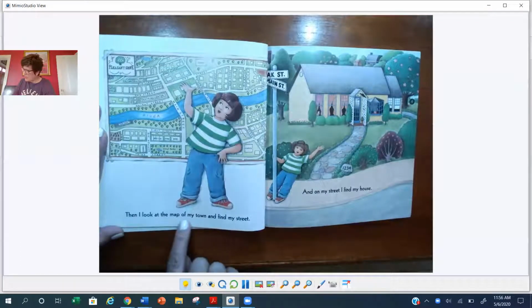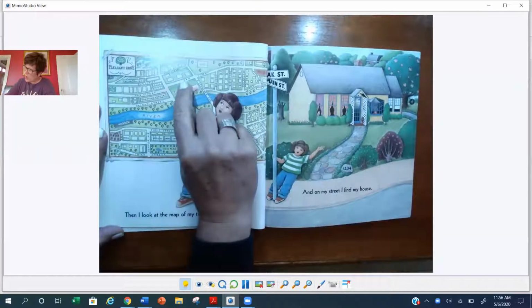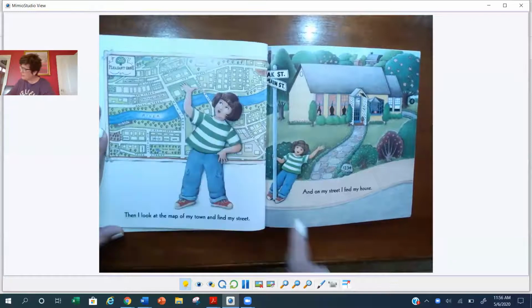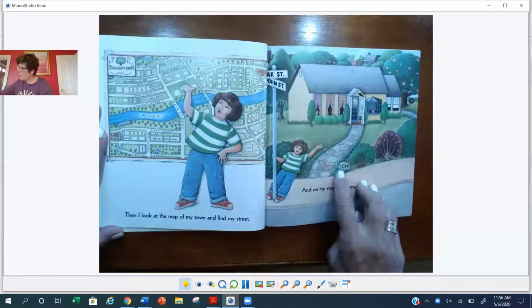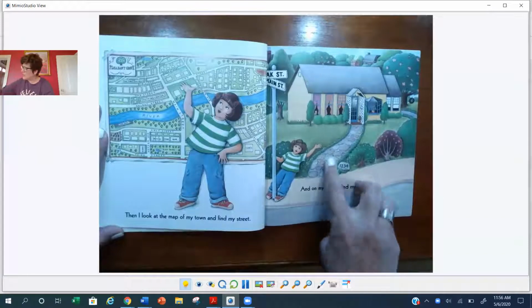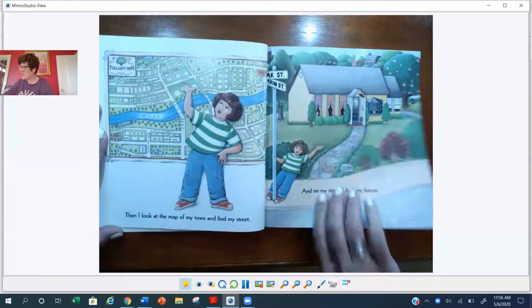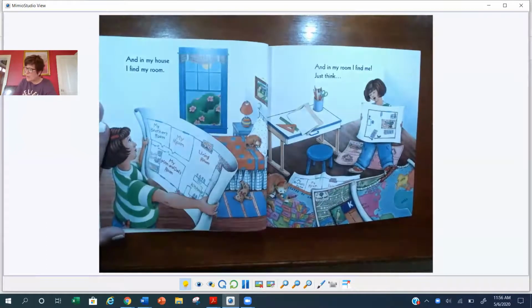Then I look at the map of my town and find my street. Huh. And I think she lived on Oak Street. Nope, she lived on Maple Street. Remember? No, she lived on Oak Street. Yep. And on my street, I found my house, 1, 2, 3, 4. She lives on 1, 2, 3, 4 Oak Street. That's her address. And in my house, I find my room.